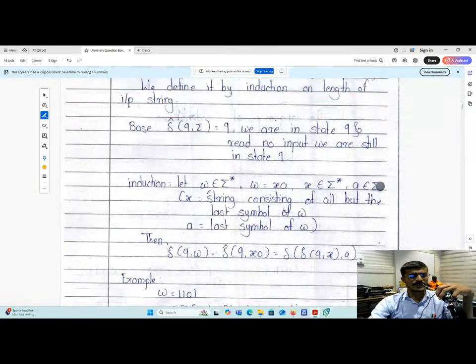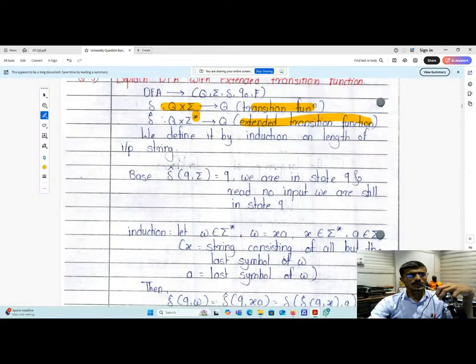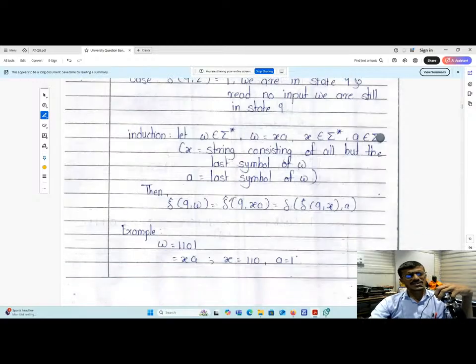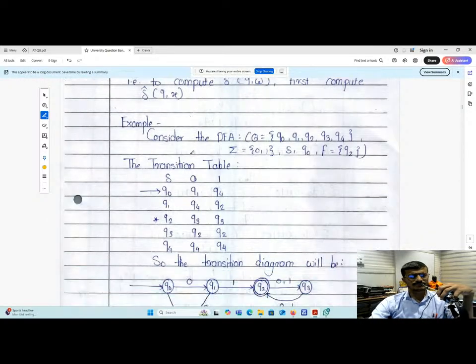This is the notation for the extended transition function: delta cap of Q comma epsilon is Q. That is, we are in state Q and read no input, we are still in state Q. Okay, it's very simple.